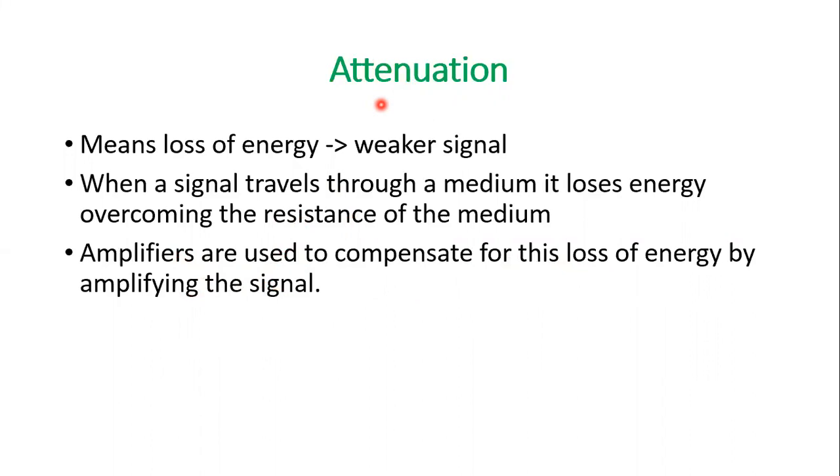So when a signal, whether it is simple or composite, travels through the medium, it loses some of its energy in the medium. This is why the wire carrying an electrical signal gets warm.